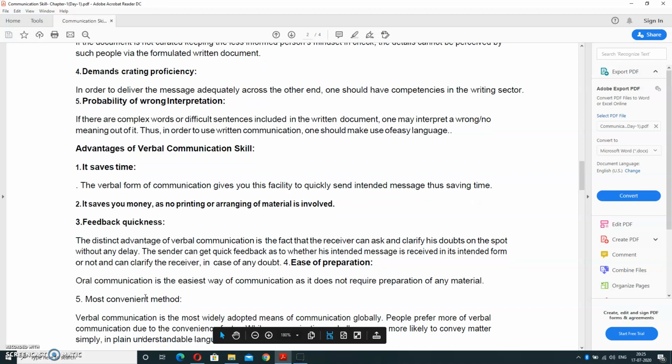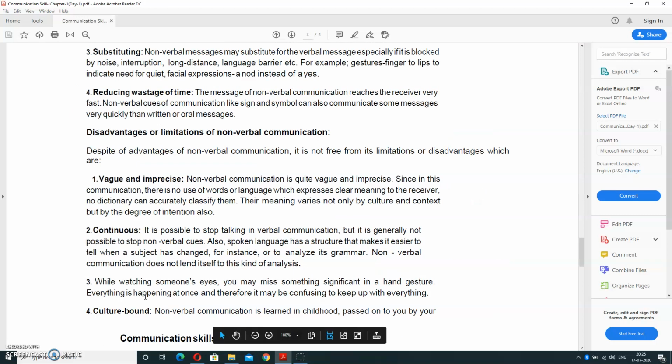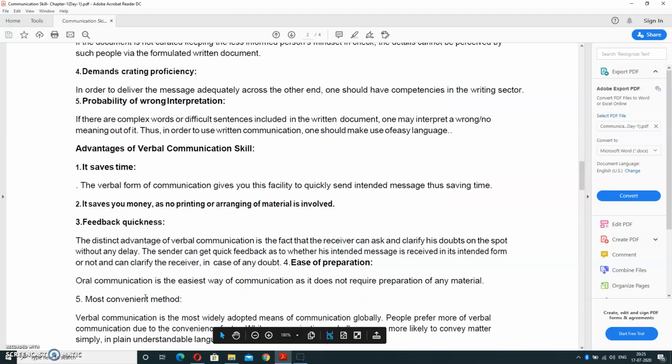Next is most convenient method. Verbal communication is the most convenient method because in case of verbal communication, there is no pre-planning required, and we can present the message in front of an audience also. We can present in a meeting also.